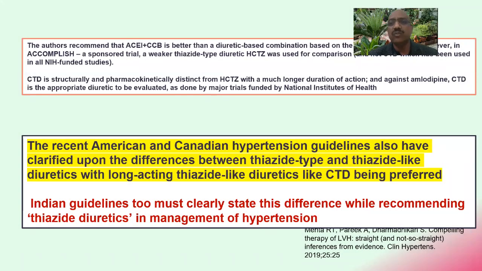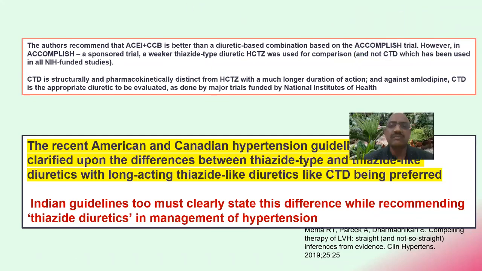So these authors recommended that ACE inhibitors and calcium channel blockers are better than a diuretic-based combination based on the ACCOMPLISH trial. However, in ACCOMPLISH, a sponsored trial, a weaker thiazide-like diuretic, hydrochlorothiazide, was used in comparison, and not chlorthalidone.